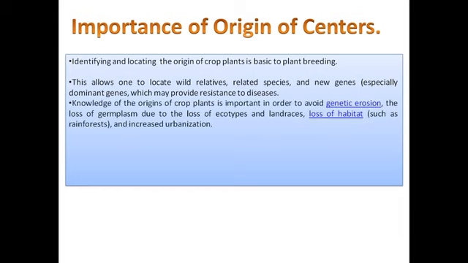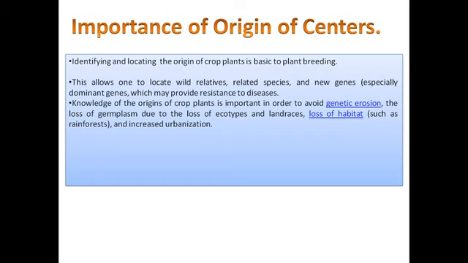Knowledge of the origin of crop plants is important in order to avoid genetic erosion. If a crop plant has certain genes, we can get a germplasm of it, and also of its wild relatives and allied relatives. The loss of germplasm due to loss of ecotypes and landraces has taken place.